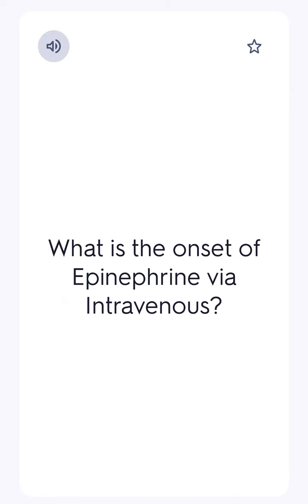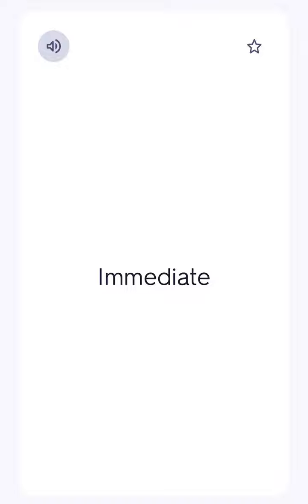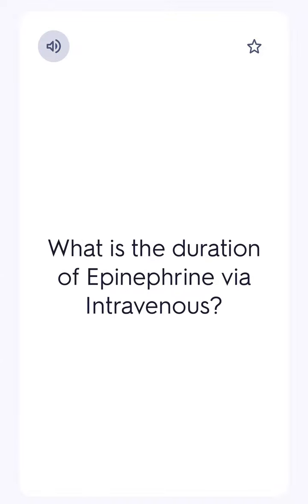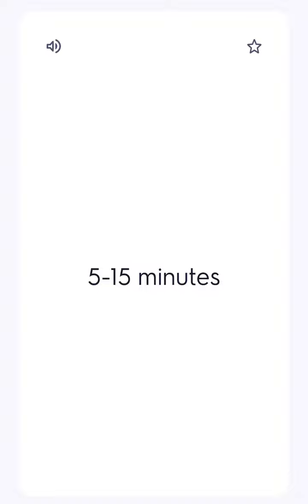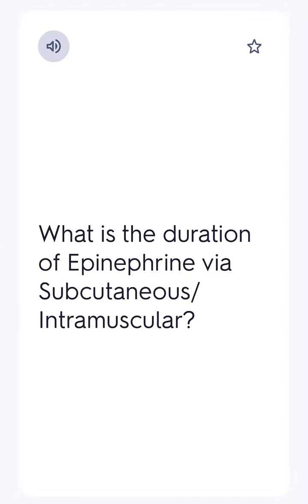What is the onset of epinephrine via intravenous? Immediate. What is the duration of epinephrine via intravenous? Unknown. What is the onset of epinephrine via subcutaneous/intramuscular? 5 to 15 minutes. What is the duration of epinephrine via subcutaneous/intramuscular? 1 to 4 hours.